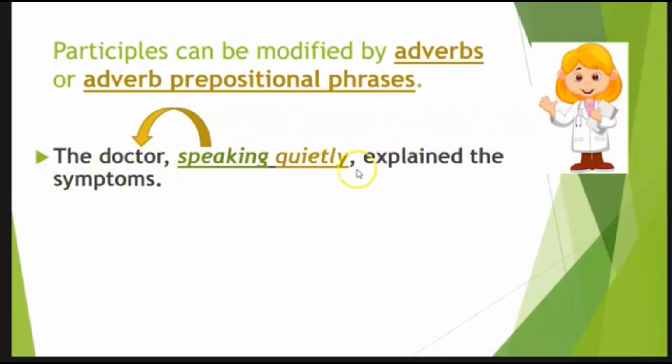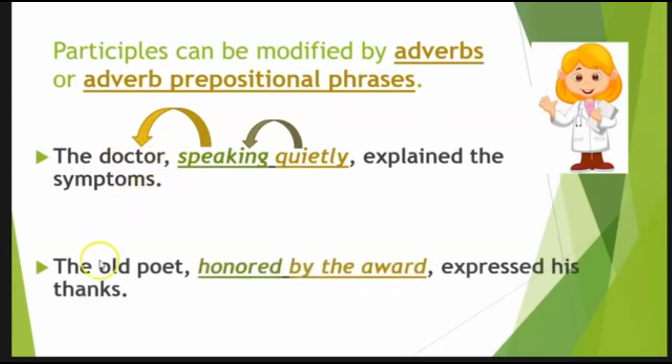You'll notice it's set off by commas because it's a phrase here, it's not just one word. Quietly is an adverb telling us how the doctor's speaking. So even though participles are acting as adjectives, they can have adverbs modifying them, just like other adjectives can. They typically become phrases like this, and they get set off in the rest of the sentence with commas to tell us that it's modifying doctor.